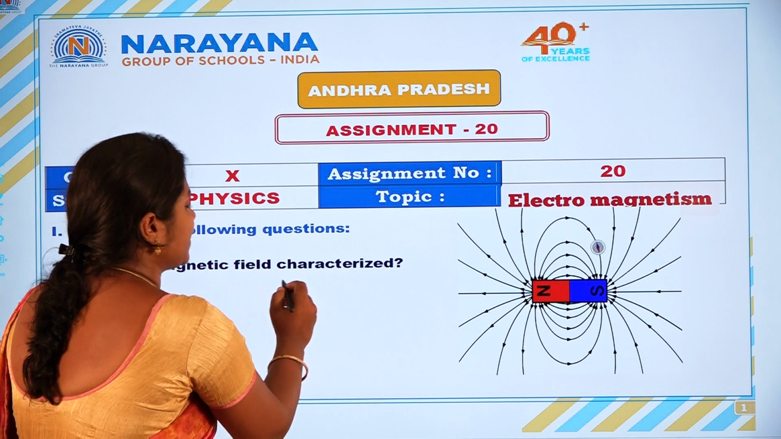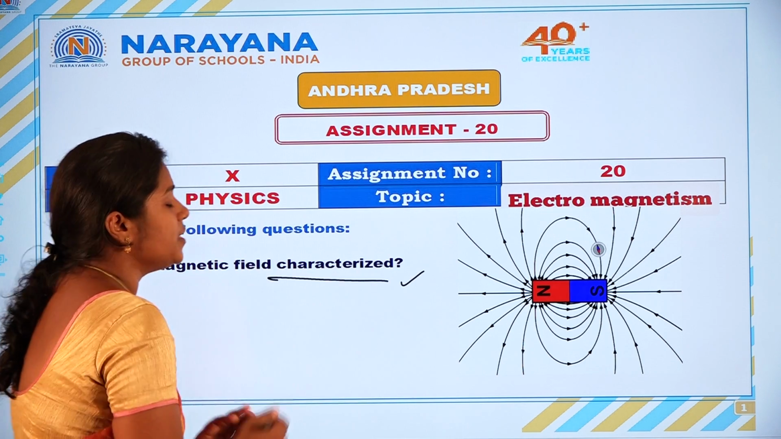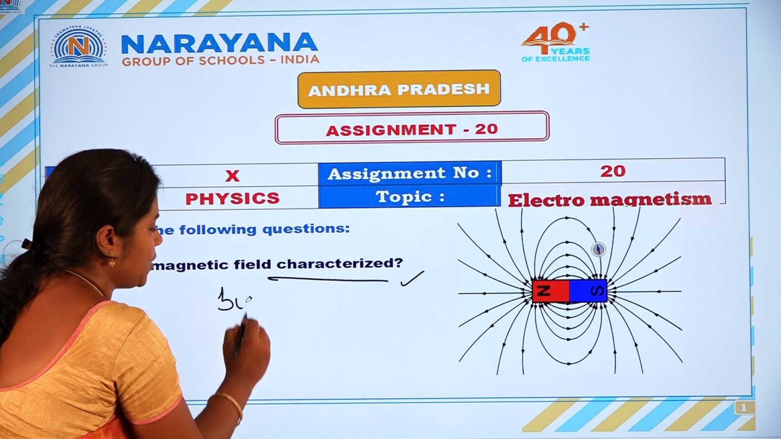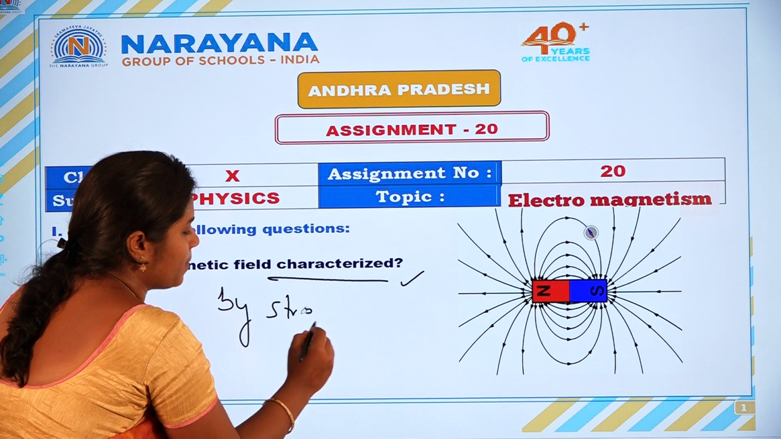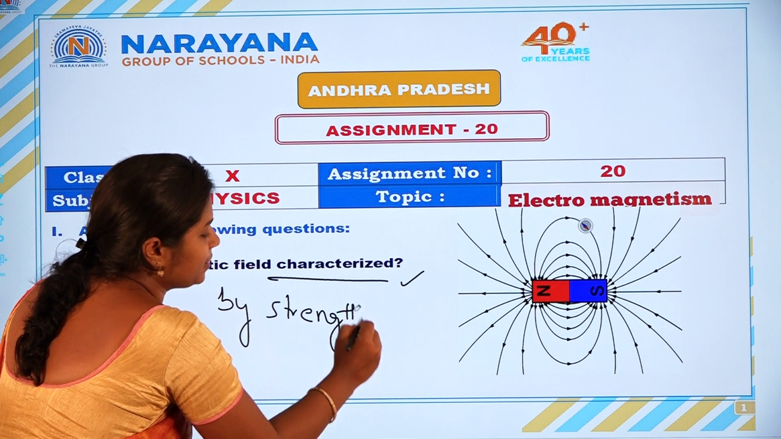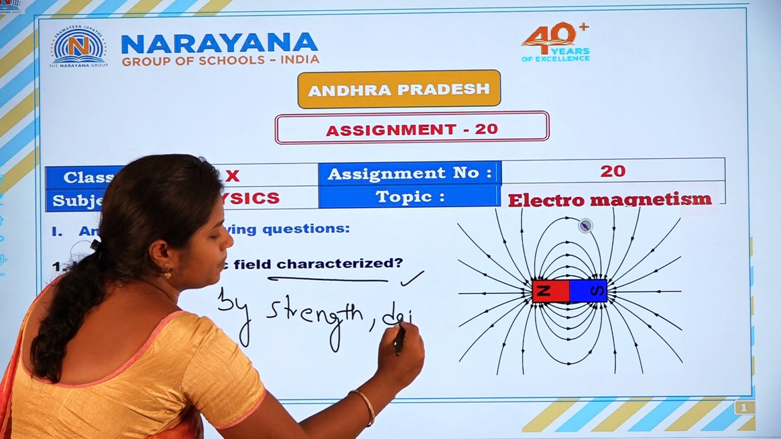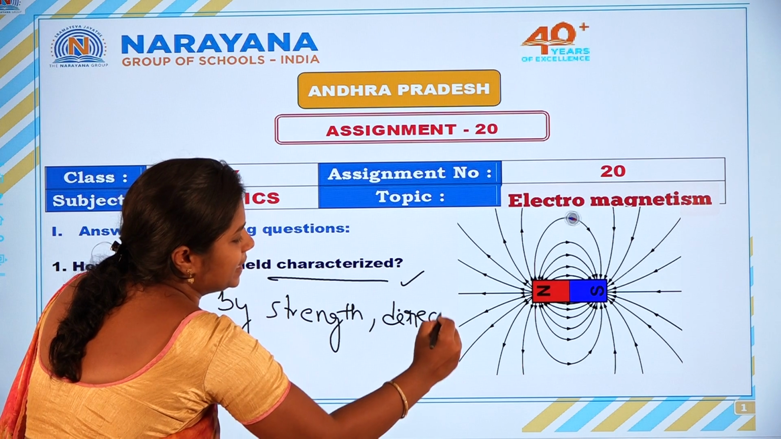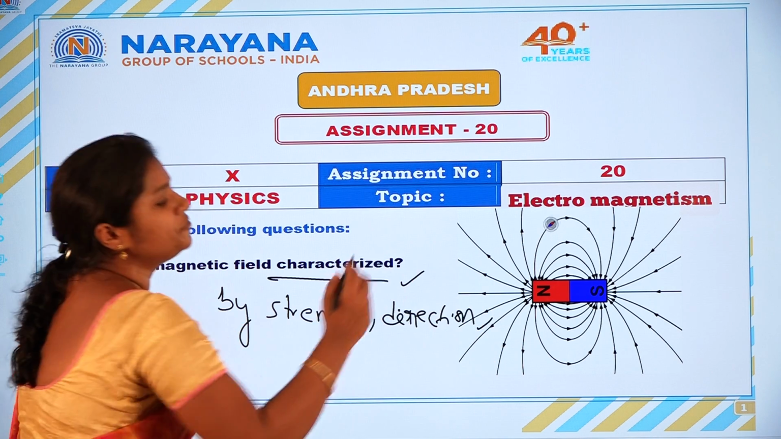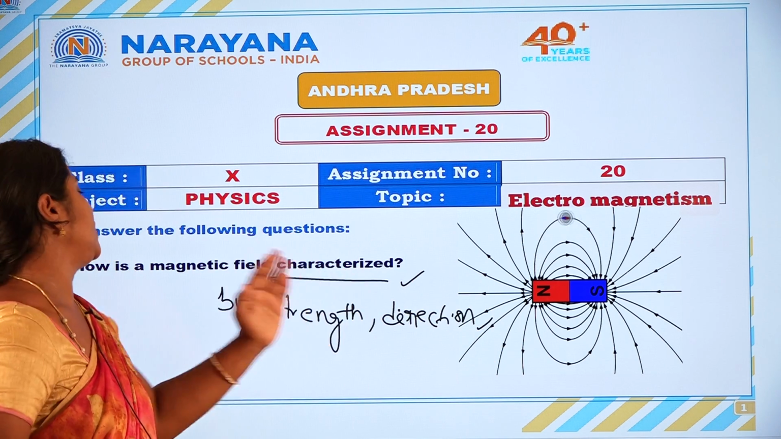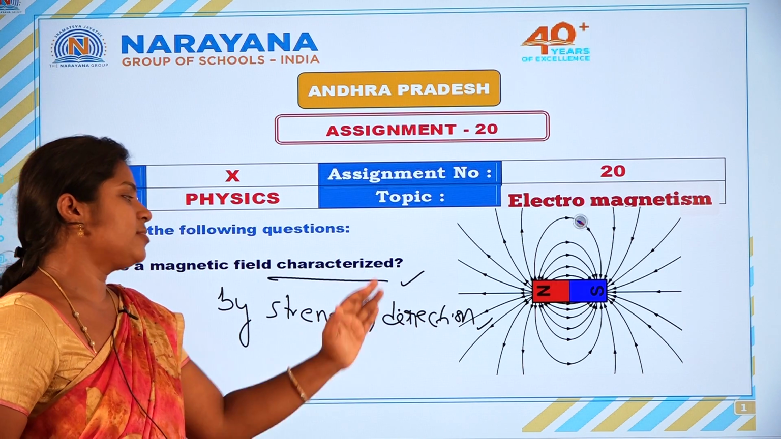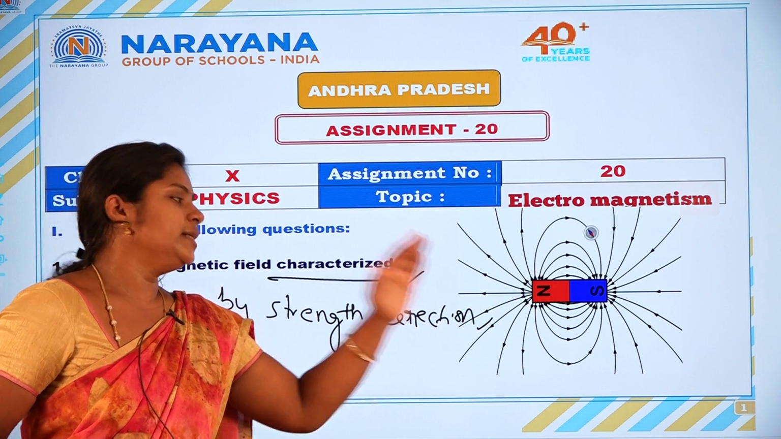So how can we characterize the magnetic field? The magnetic field is characterized by the strength of the magnetic field lines, as well as the direction of the magnetic field lines. We can characterize the magnetic field by the strength of the bar magnet and the direction.